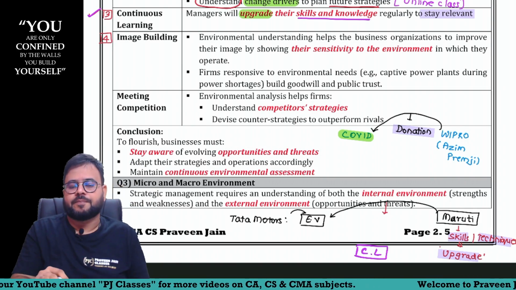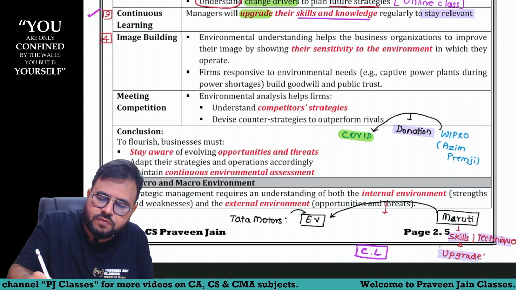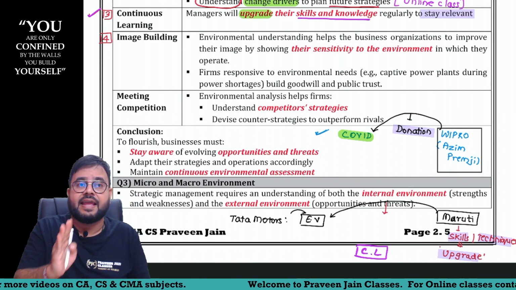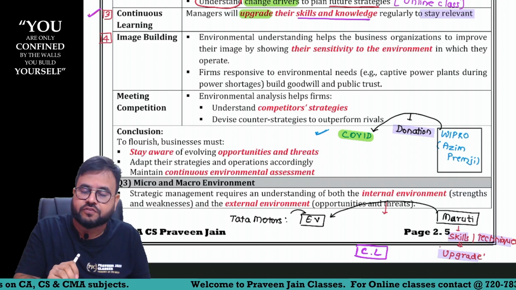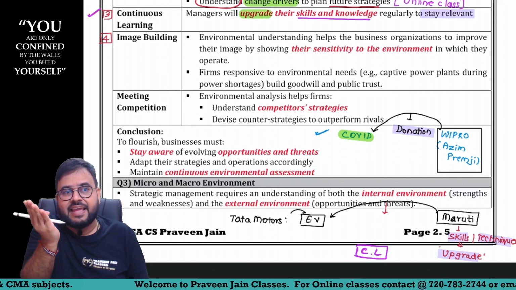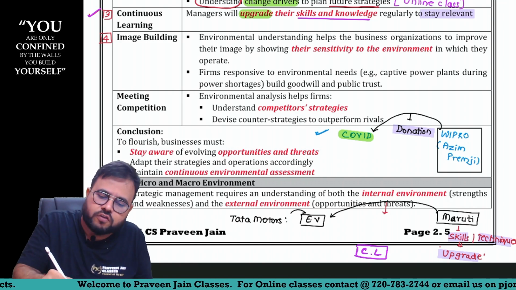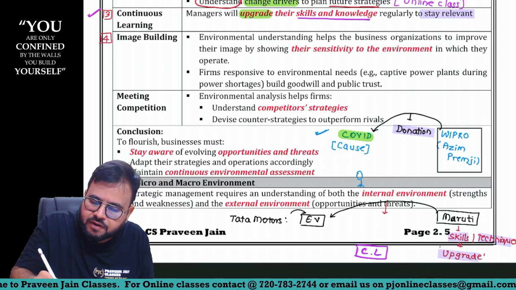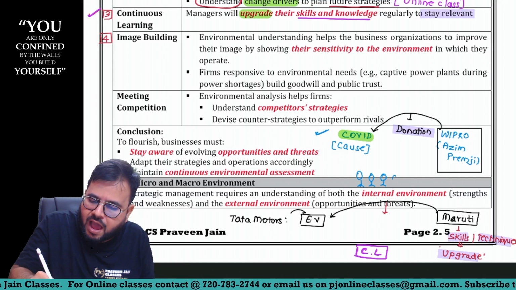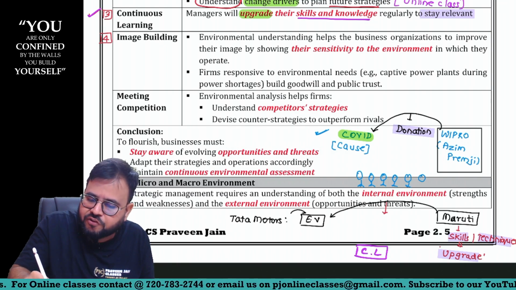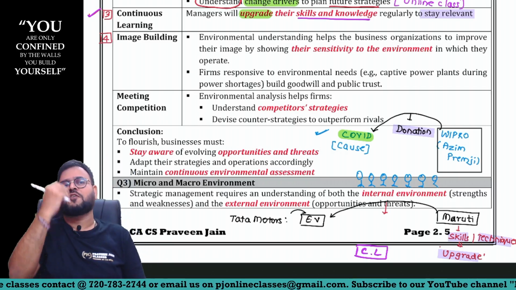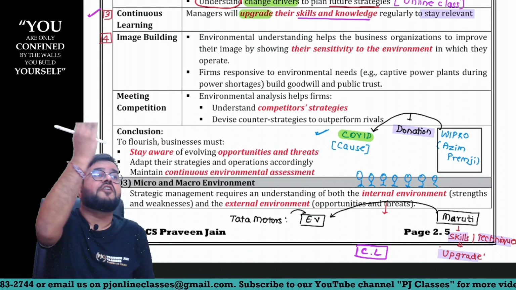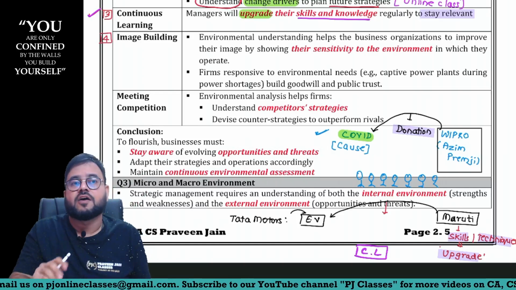So now tell me, sir, this occurred. In the market, what has happened? A health related issue is there, a COVID related issue is there. What did business do, sir? They gave corporate donations for this particular cause. Now tell me, sir, as a customer or as an individual, when we observe this, what will happen? Tell me, when we observe one company giving donation to people like us, what will happen?